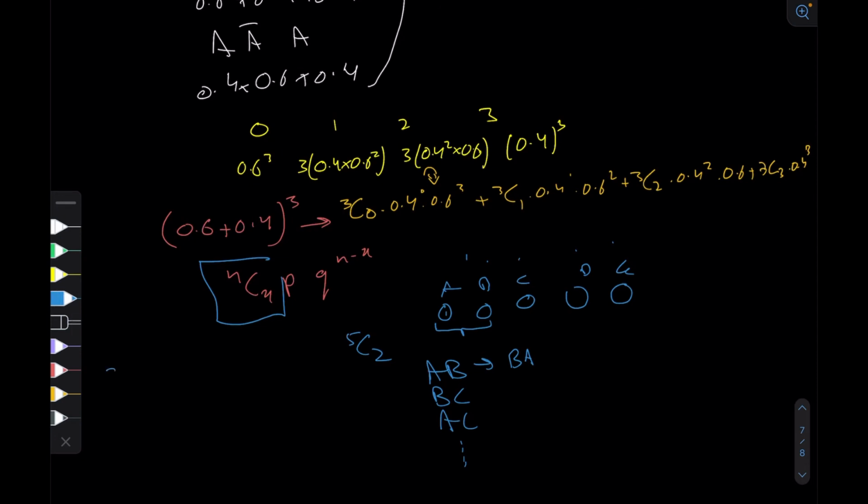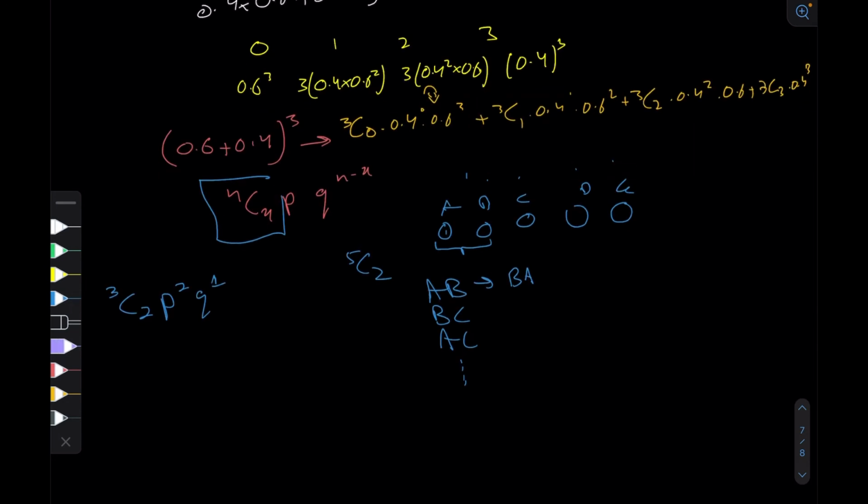So when I say nCx, let's take an example. Let's say out of the three matches you choose two, and then p squared q to the power 3 minus 2, which is 1. So what is this saying? Why would this give us the probability that team A won two of the matches? Let's focus on this part. This part really just says that team A wins two of the matches and team A loses one of the matches.